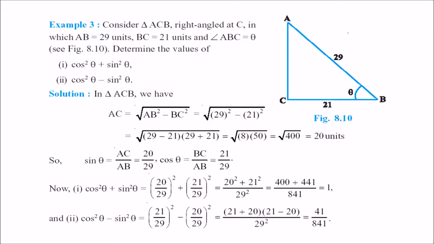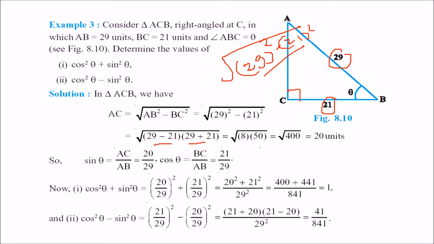Now in this example, this is triangle ACB, right angled at C. AB is 29, BC is 21. What will AC be? By Pythagoras theorem, it will be under root of 29 square minus 21 square. You can use the formula a minus b, a plus b. So that is under root 8 into 50, which is under root 400, so this is 20 units. So you have got the side.